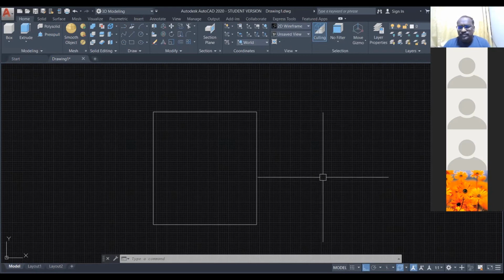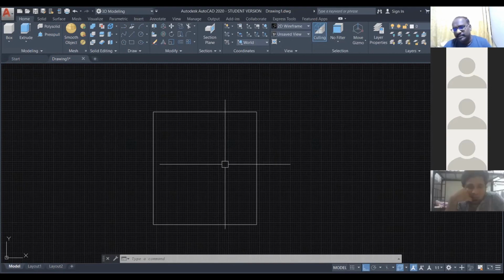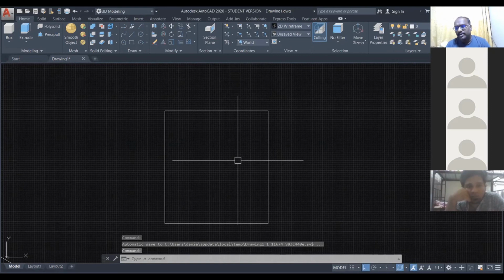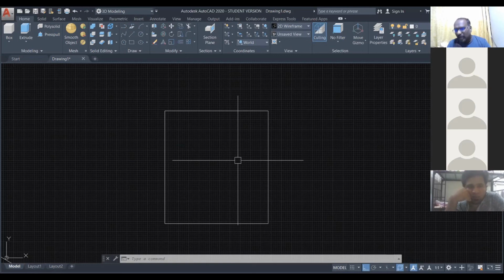So this is the simplest way to use the line command. Okay? Now you have to do it at home. How to open the application, how to set the paper, how to use the mouse, left button, right button, center button, how and where to find the model space and layout space, how to set the limits to fix the paper, how to do the zoom command, how to use the line command to draw the line.